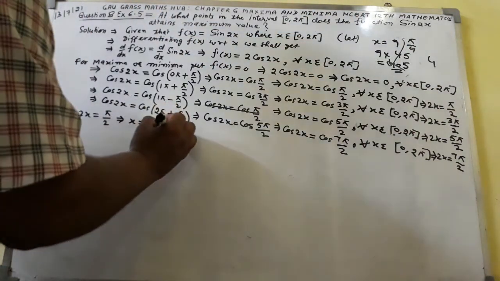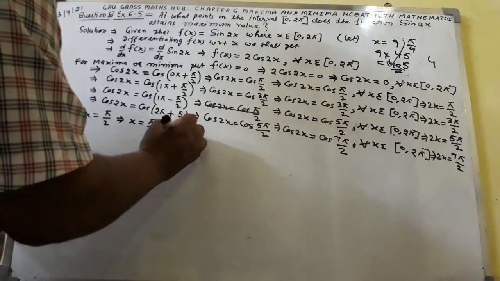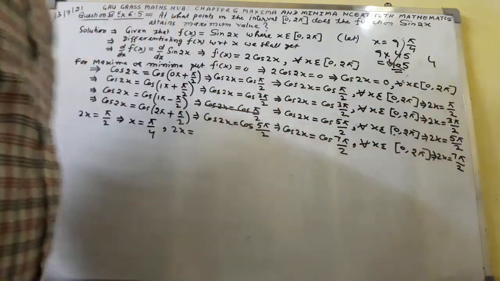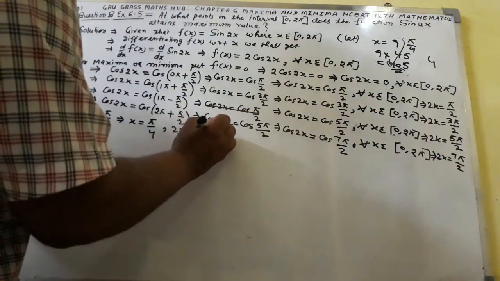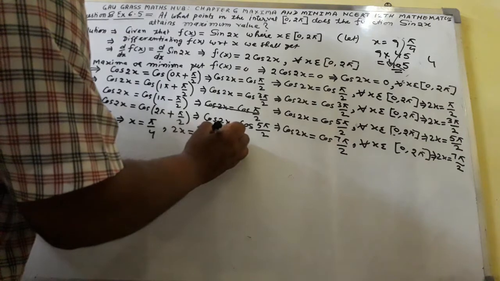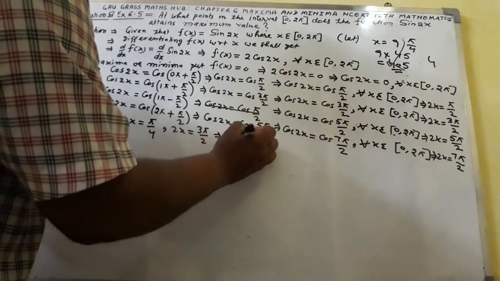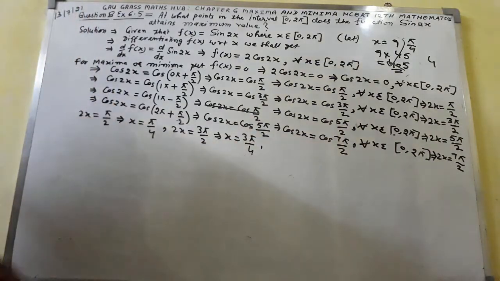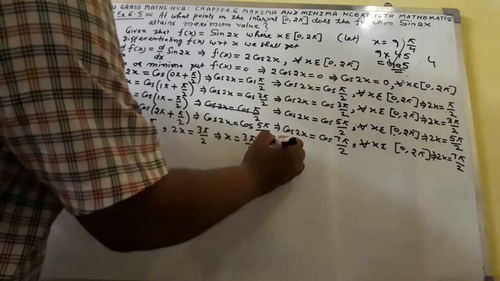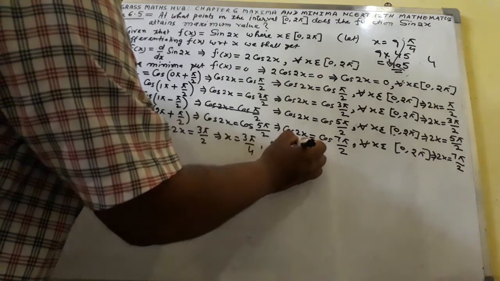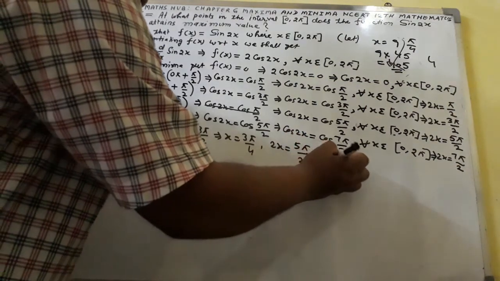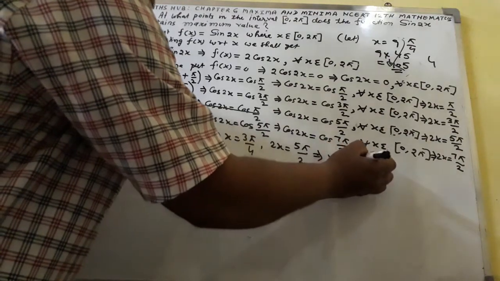From this place I shall write, comma, 2x equal to 3 pi by 2. You will get here implied that x equal to 3 pi by 4, comma, if I take 2x equal to 5 pi by 2, you will get here implied that x equal to 5 pi by 4 you will get.